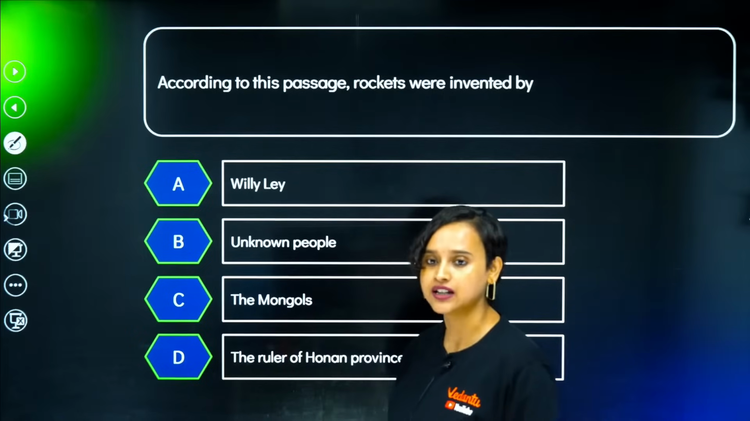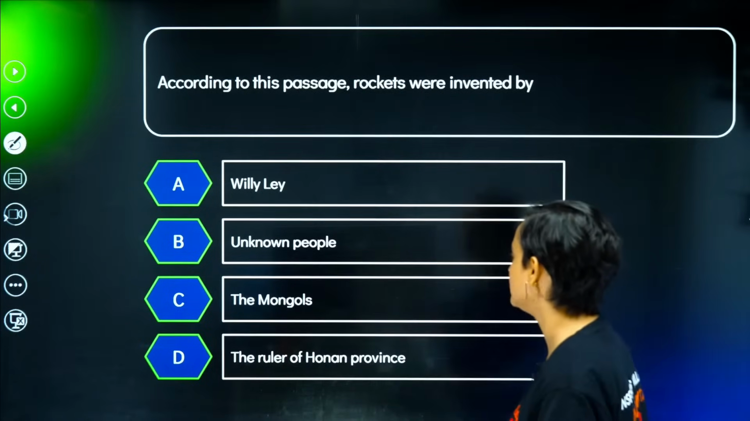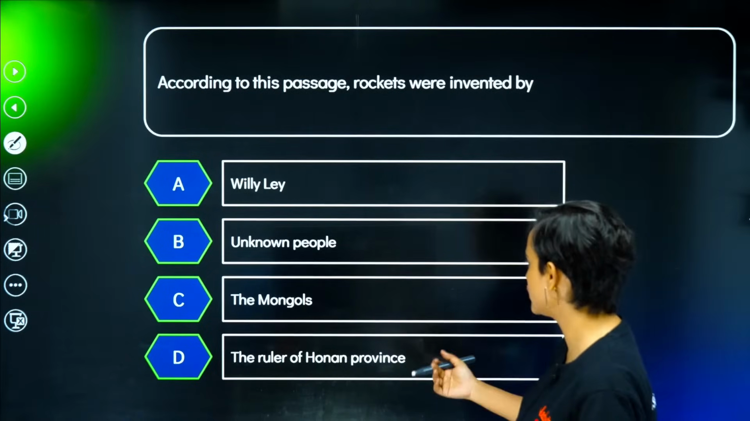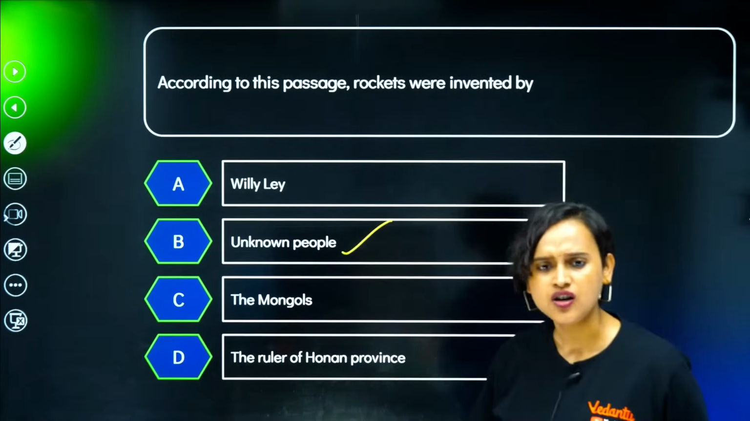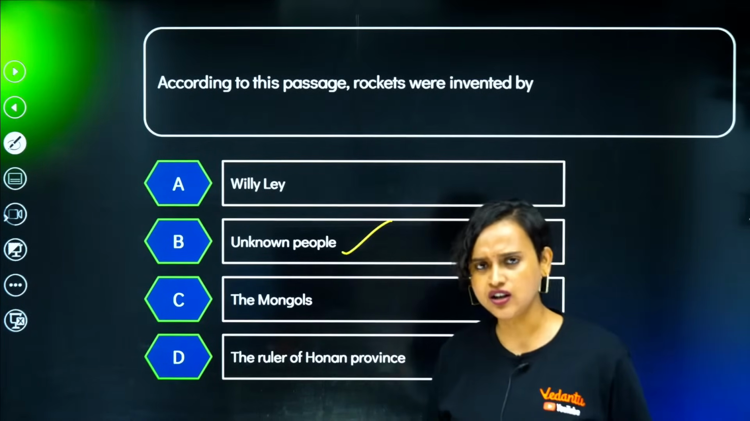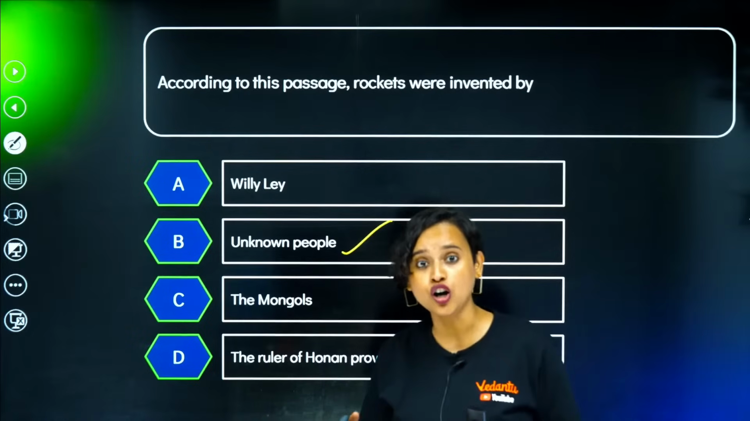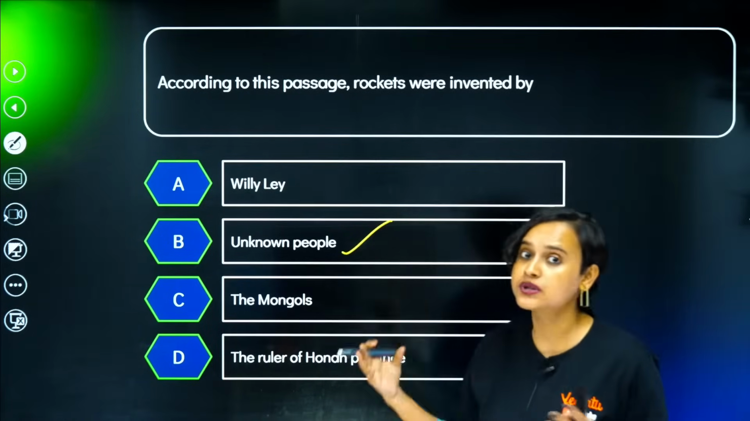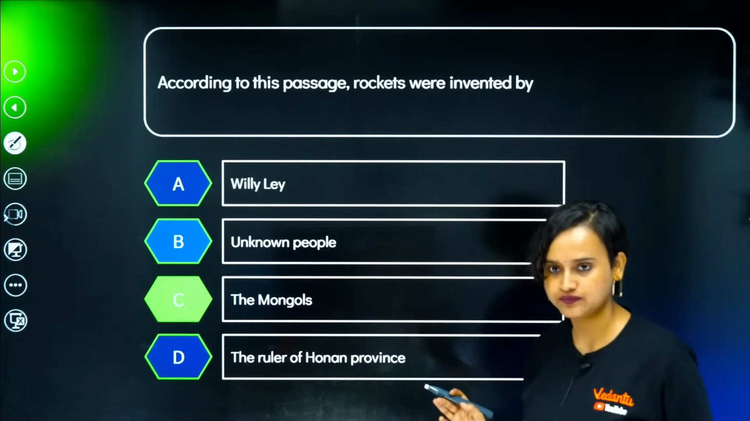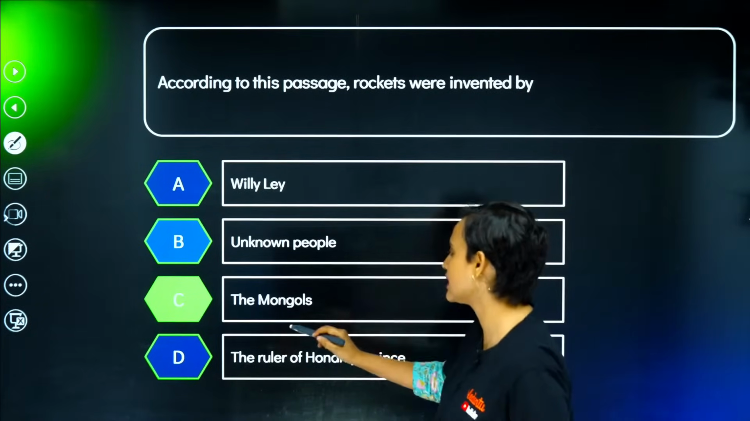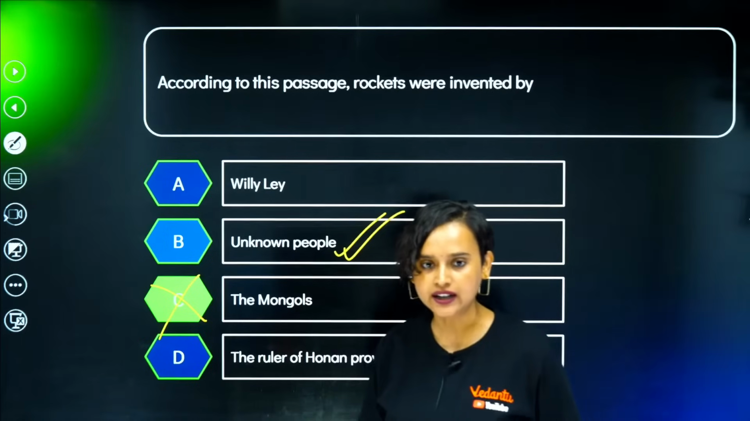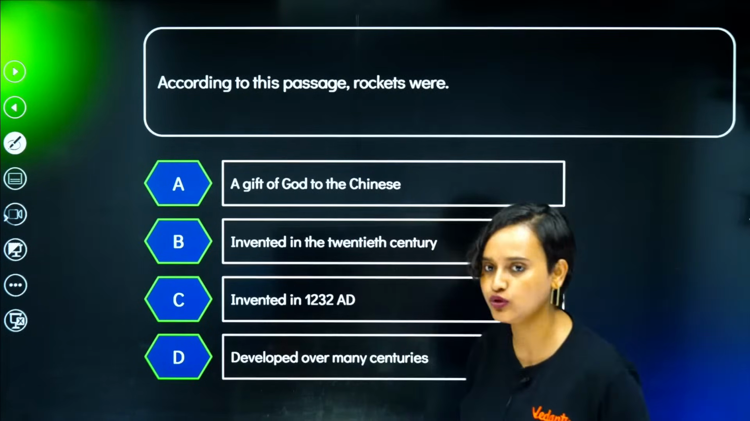According to this passage, rockets were invented by the Mongols, the ruler of Hunan province, I think unknown people. We are still not clear about it, right? Are we clear about it? I don't think so. We are not clear about it because it kept saying that we do not know. Maybe the Chinese people, there was heaven-shaking thunder and all of these, right? Yes. So probably unknown people, right? It has to be unknown people. It's definitely unknown people. Chalo, moving on.